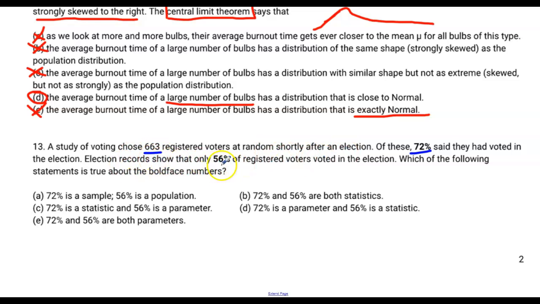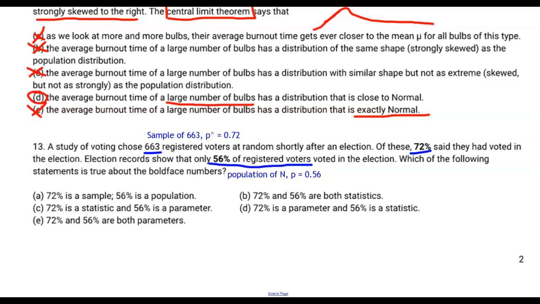Election records show that only 56% of registered voters, now this is all registered voters, right? This is a population value. So this 56% represents more like a parameter. Whereas the 663 registered voters here, this is more like a statistic for a sample. Okay, so our p hat is equal to 0.72 and our p is equal to 0.56.